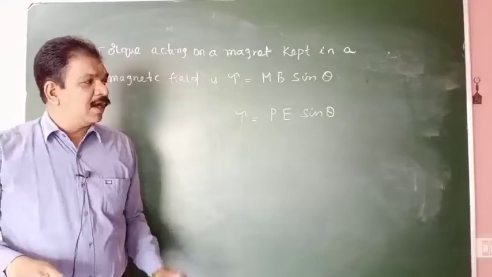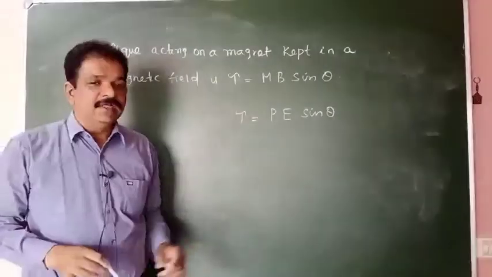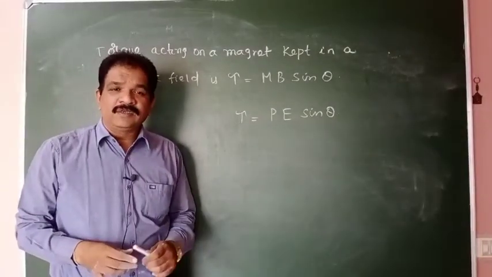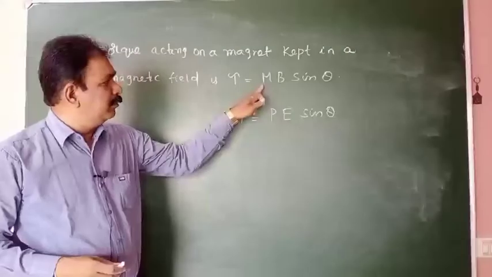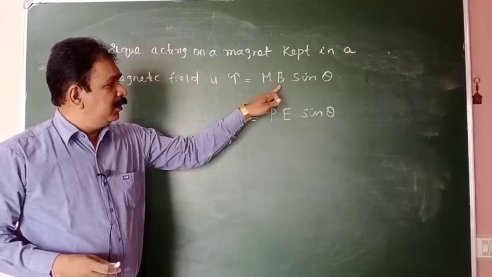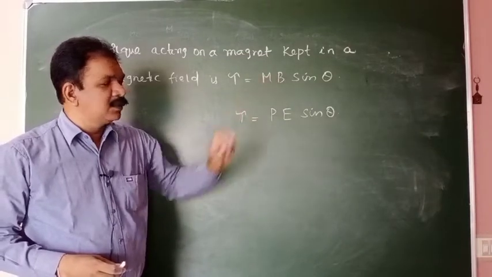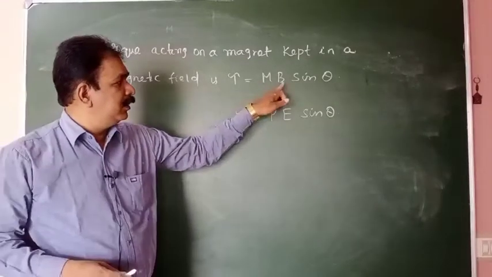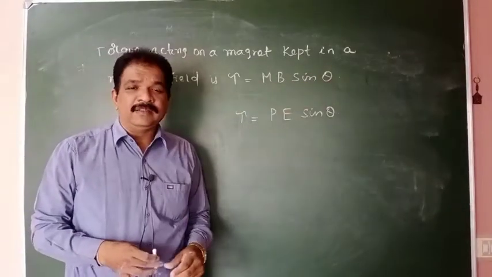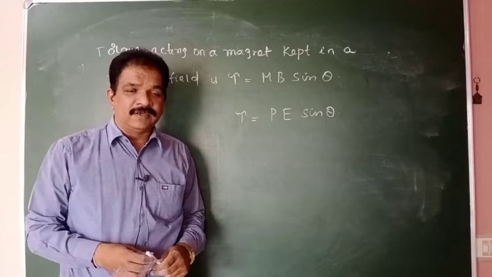Clear? Torque acting, a bar magnet is there. What is its dipole moment? What is its magnetic moment? Capital M. It is kept in a uniform magnetic field of induction B, making an angle theta with the field direction.